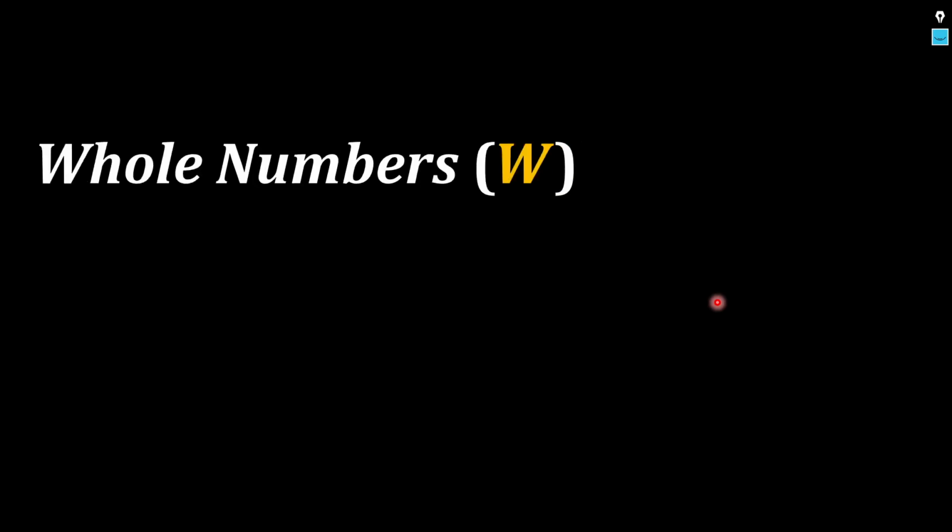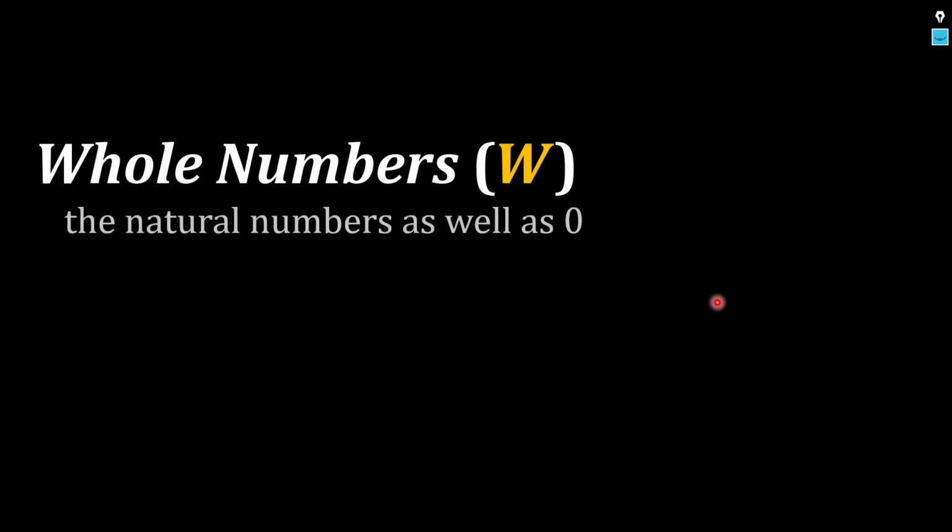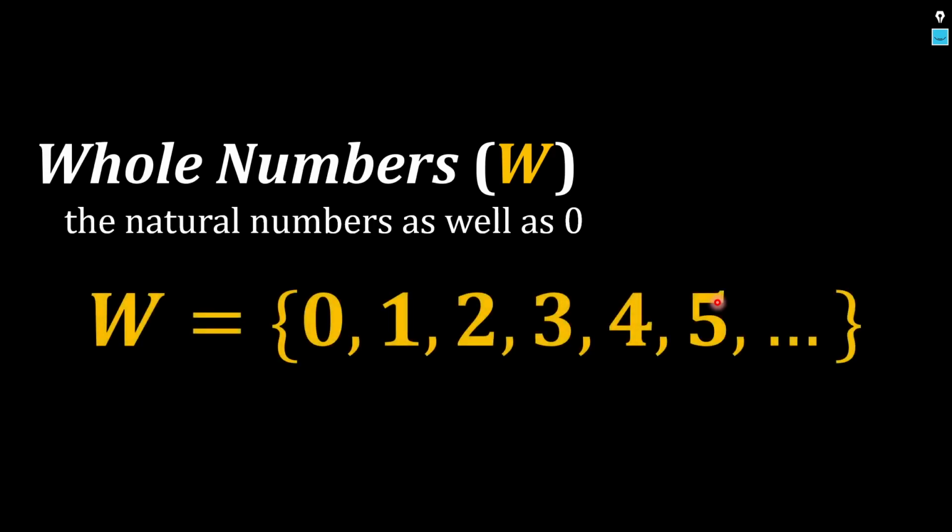Whole numbers. Sino yung whole numbers? Tayo naman, i-reserve naman natin yung letter W for the whole numbers. Okay, so again, for all materials from here on in, when I use W, I'm referring to the whole numbers. Okay? Ang whole numbers, kung master mo kung ano ibig sabihin ng naturals, madali lang ang whole numbers. Kasi whole numbers ay natural numbers lang din at idagdag mo si 0. Okay? In other words, ito ang iyong whole numbers. It starts with 0, then you go 1, 2, 3, 4, 5, much like you would go with your naturals. Okay? Yan ang ating whole numbers. Again, smallest whole number ko, 0. What's the largest, sir? Walang largest whole number.